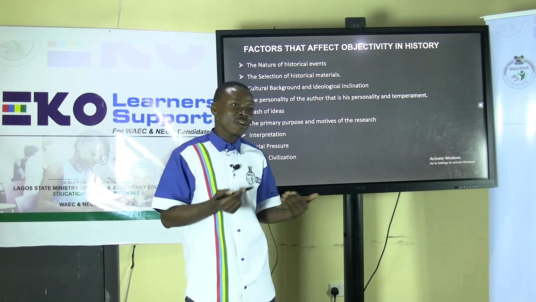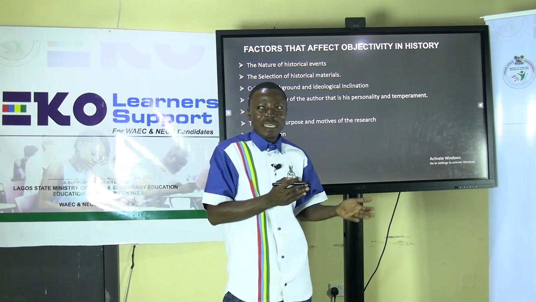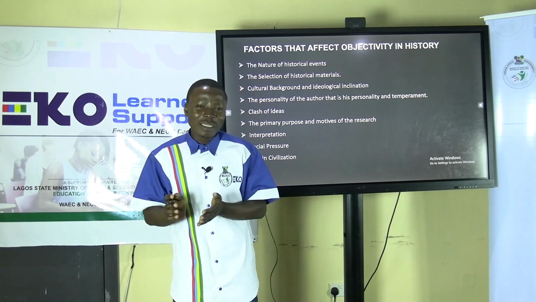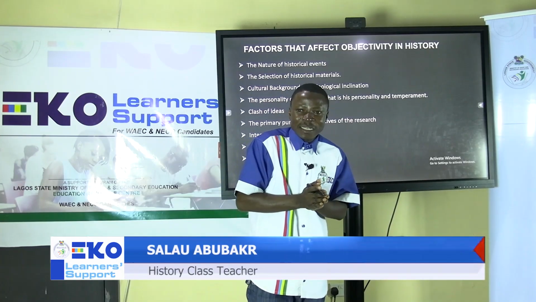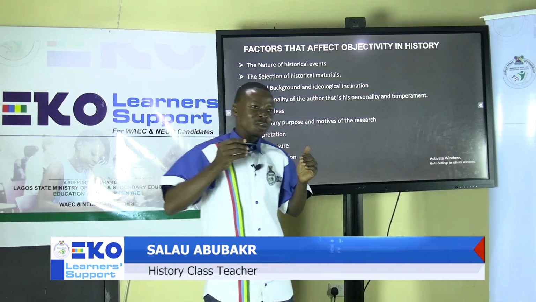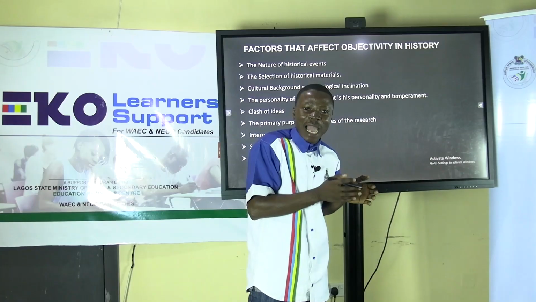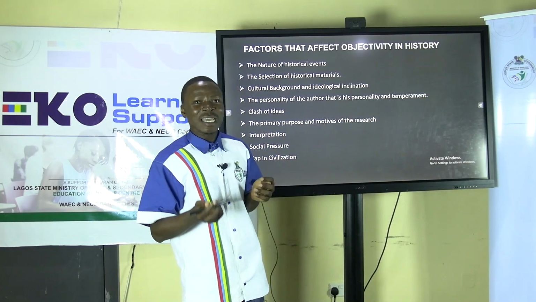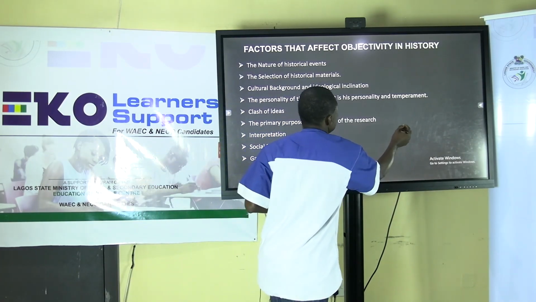In interpretation of materials, because the time the event happens is different from the current time the researcher is writing on it, there may be a gap in civilization, a gap in culture, a gap in the understanding of the society at the time an event occurs, which will also affect the achievement of total objectivity in history.